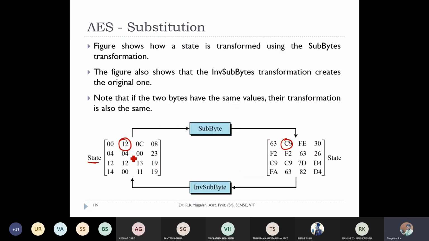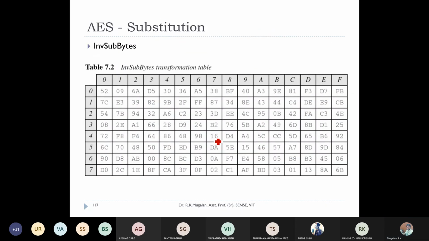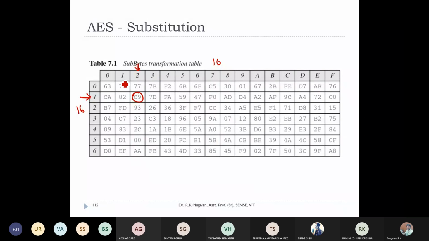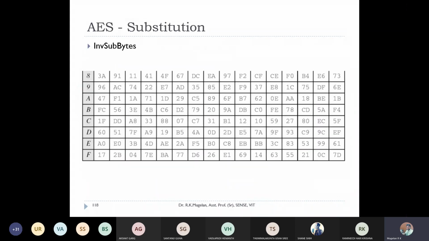Let's check another, for example, 0C. 0 means the 0th row, and C is replaced with FE. And if you want to see the inverse, suppose FE, if I go for the inverse sub byte table, F is here and E will be this one.